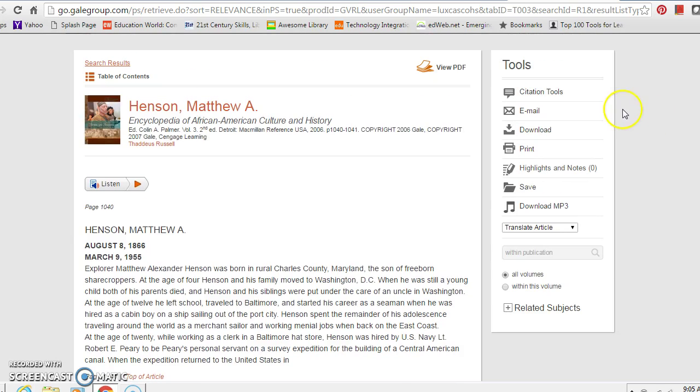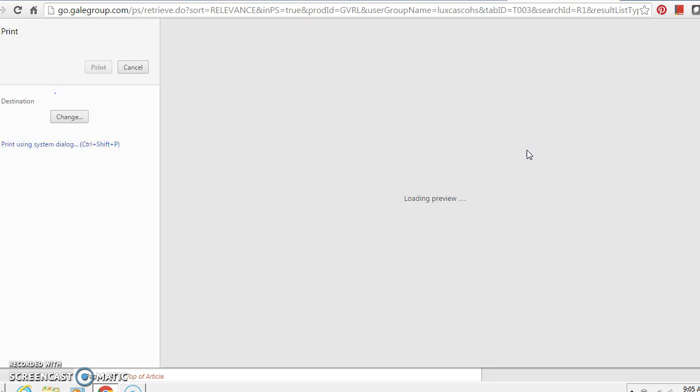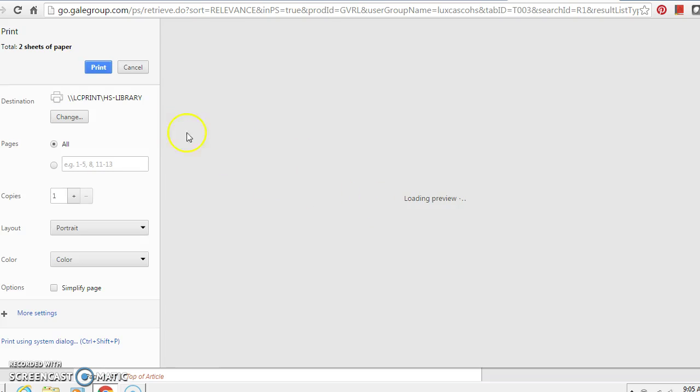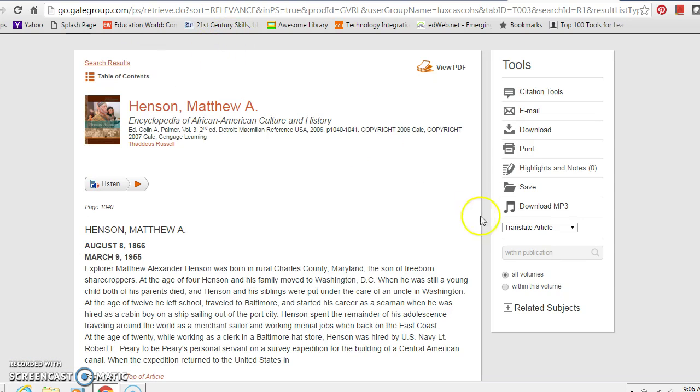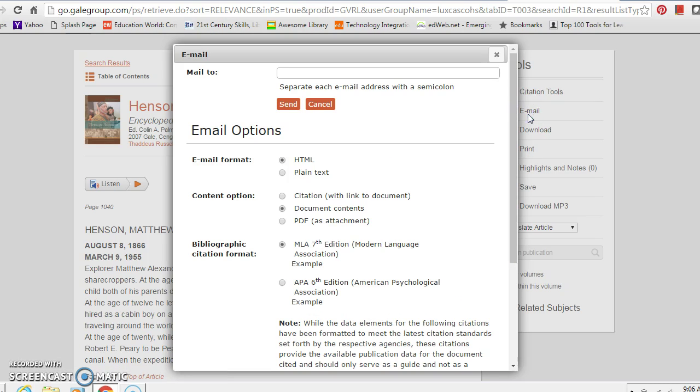Some of the tools you can use, let's say you just want to print it out. Obviously, this is just like what you're used to from any other application. You would see the preview on the right here, and you would hit the print button, and you would have your article printed out. If you'd want to save it, or let's say you'd want to email it to your school account or to some other account where you would need to work on it, you could do that.